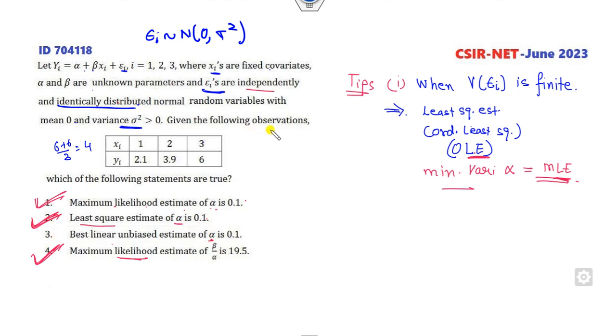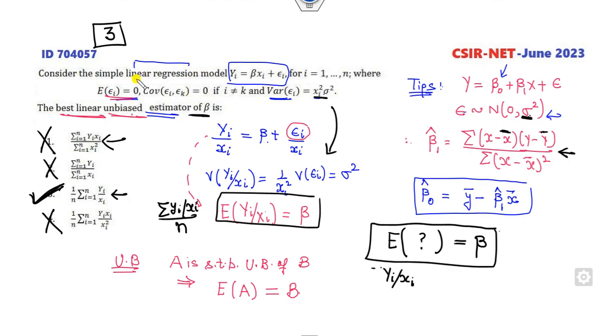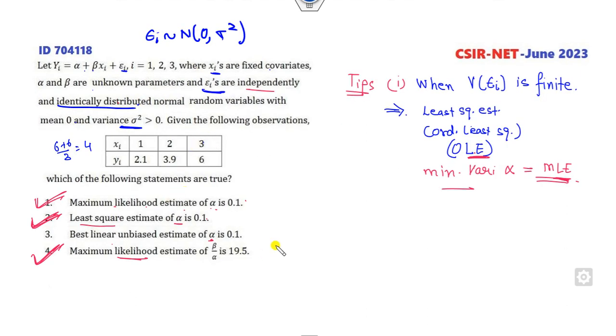Although this is a question related to part C, why do we consider it? Because this is a question related to linear regression and I consider the same here. Second remark, this is the BLUE, best linear unbiased estimator. What is the property of this?